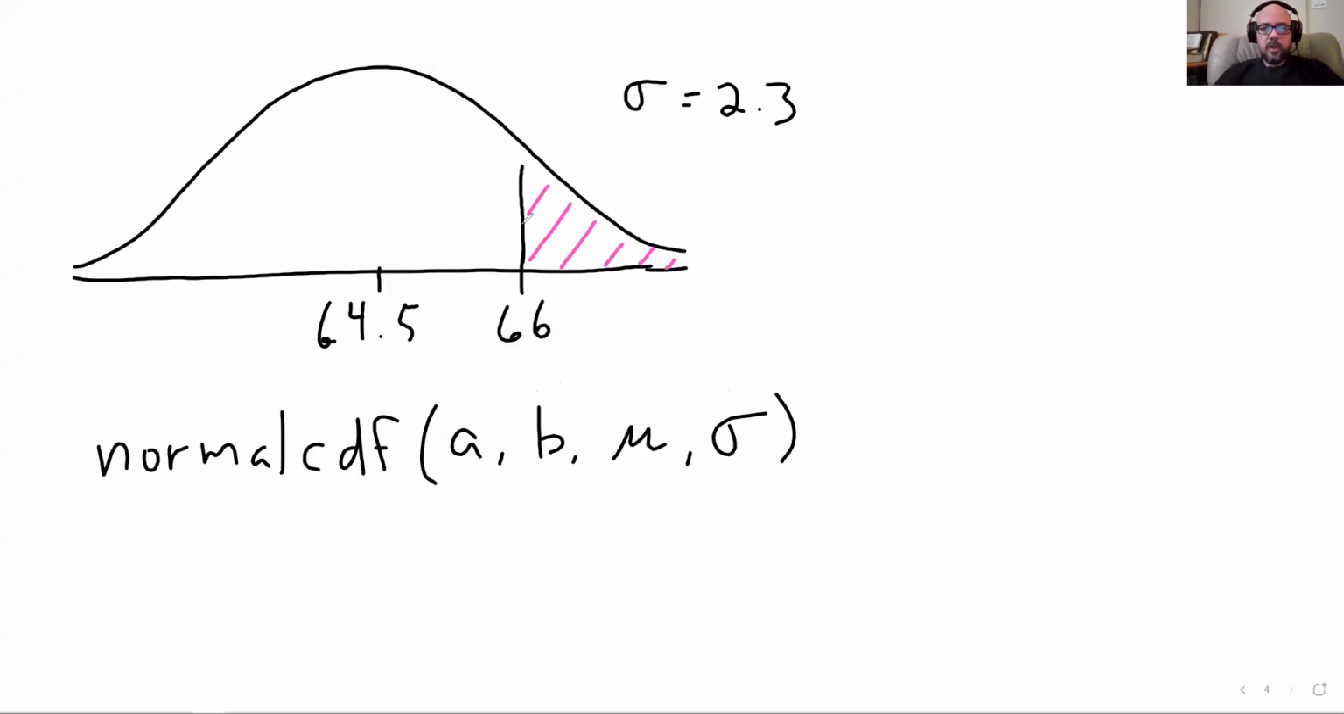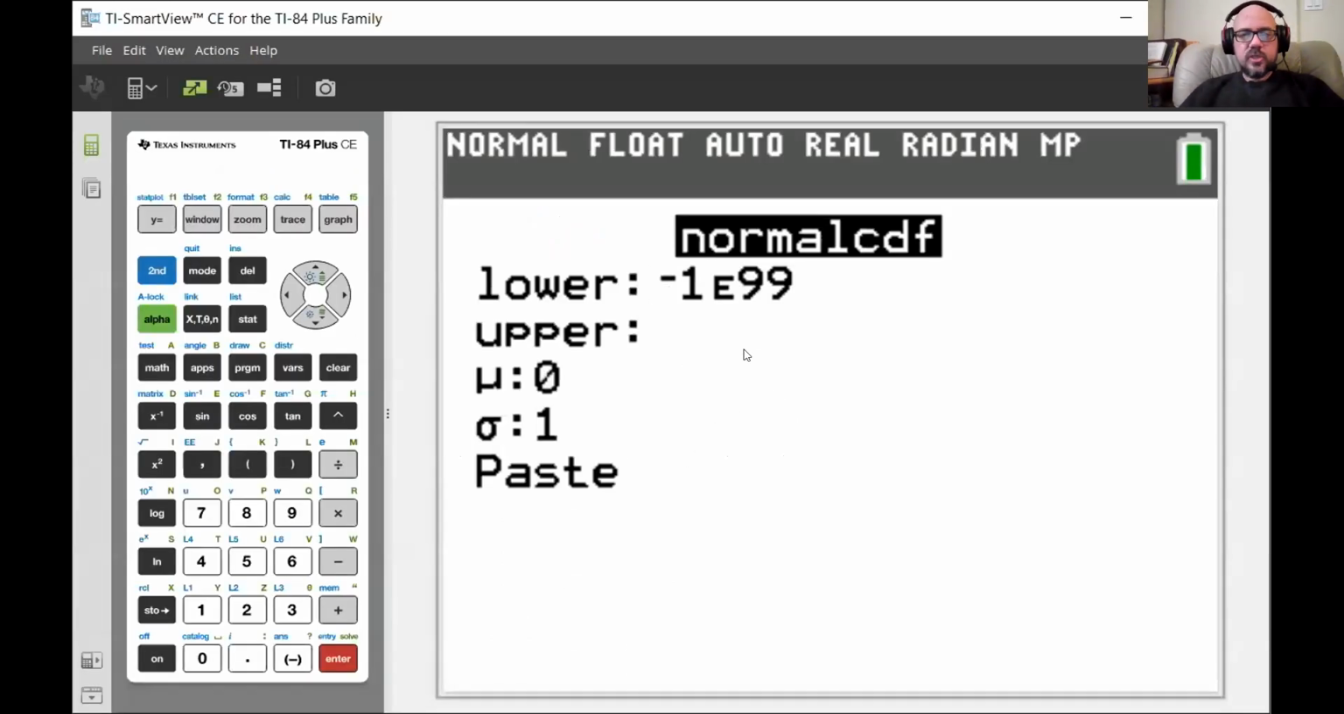Like on the whiteboard here, I want the lower bound, the upper bound, the mean, and the standard deviation, right? I call them A, B, mu, and sigma. And that's what your calculator is looking for you to put in here. So my lower bound was 66. That was the left end of the area that I'm looking for. The upper bound was infinity.